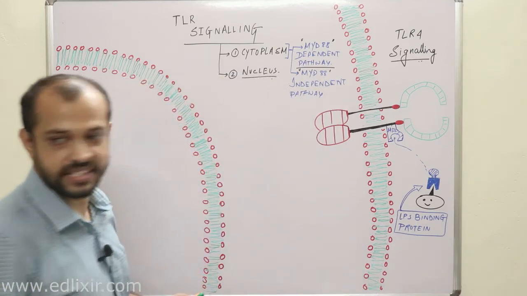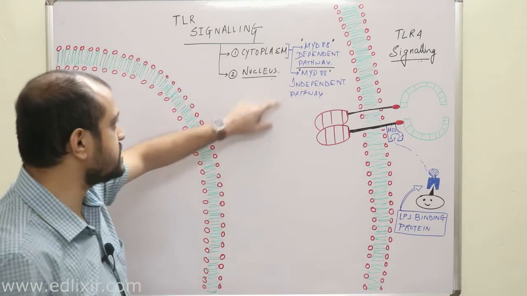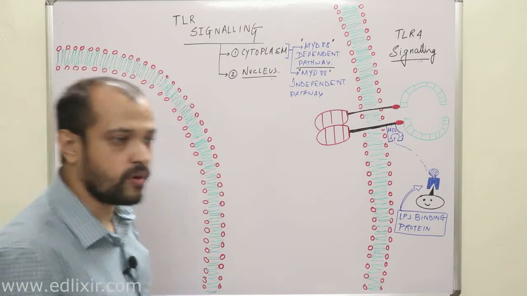Now, what is MyD88? MyD88 is an adapter protein. Now what is an adapter protein?